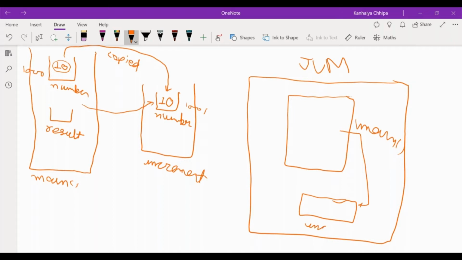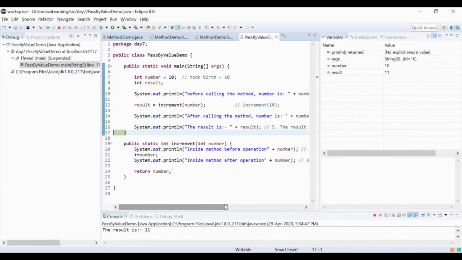This name is increment. So this one died when we reached this curly bracket. This main one also died when we reached this curly bracket. And when everything is done, this JVM also gets shut down. So we come out of the program and Java also shuts down.